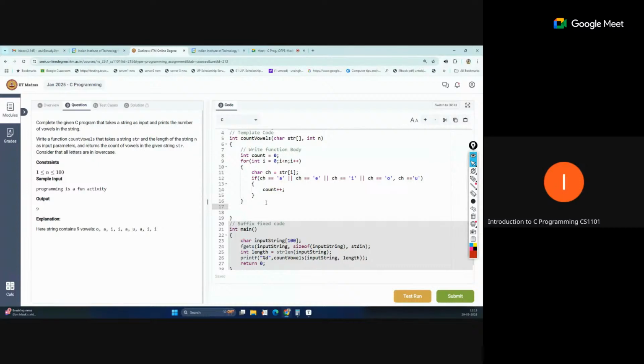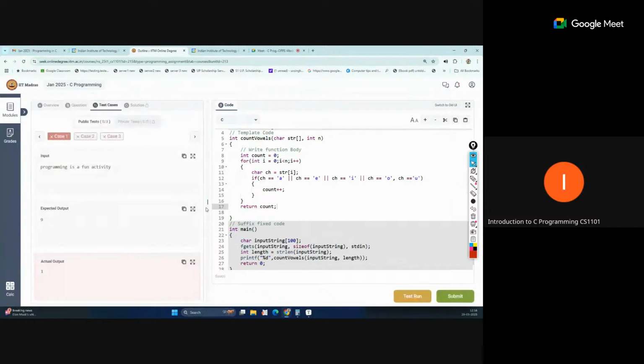So now return, and what is the value of count? So count is the return value from the function. Okay, so I hope we have done all the things according to the question statement, so we can test this. Okay, is it running or not? Oh, it's loading. Okay, so let's see what mistake we have made.